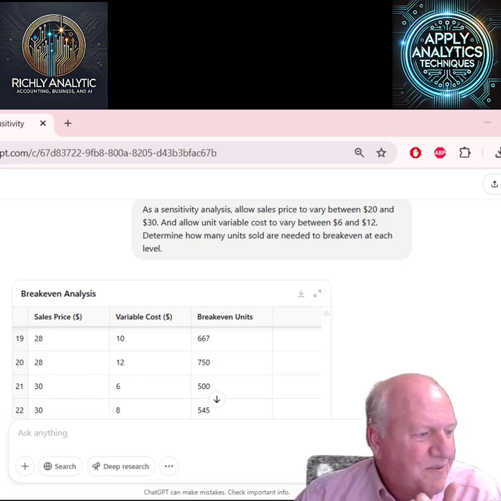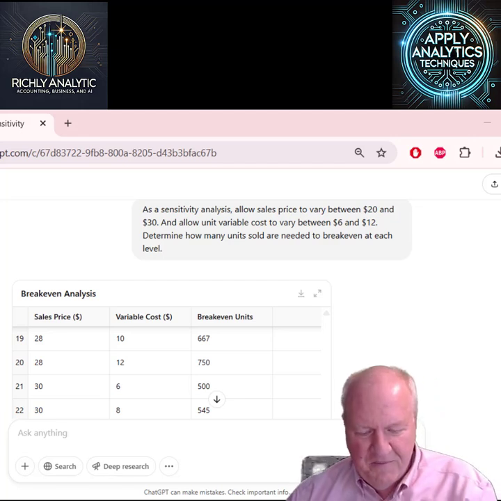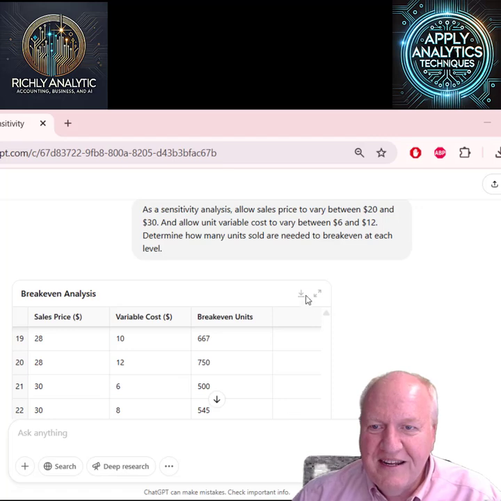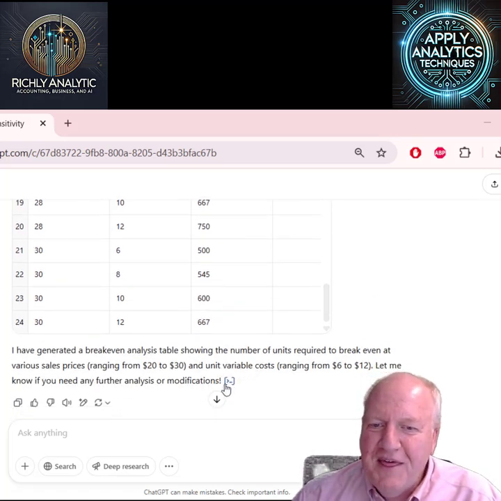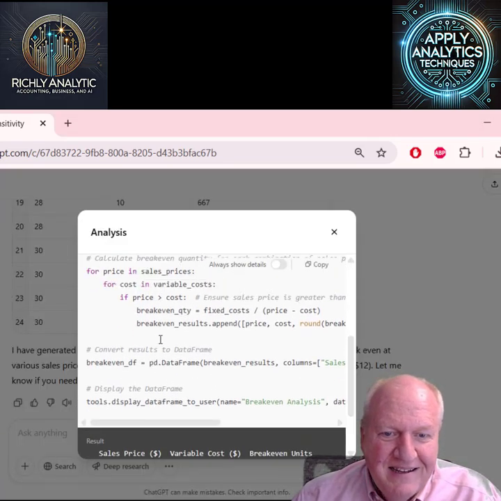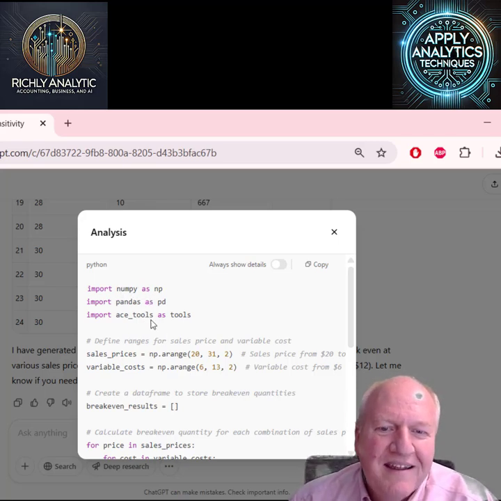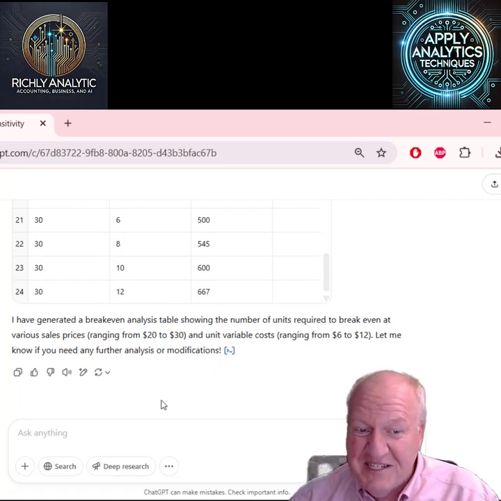So you can kind of see how that would vary throughout those, and it gives us a bunch of scenarios. Now, I personally like to see this in a heat map. I can see all these, but it's almost like too much for a screen. I certainly could output that if I wanted, or I could change the Python code here. We'll just click on that and you can see what Python does. If you're a Python aficionado, you'll see NumPy and Pandas, some standard libraries there. So you can certainly see what's under the hood.